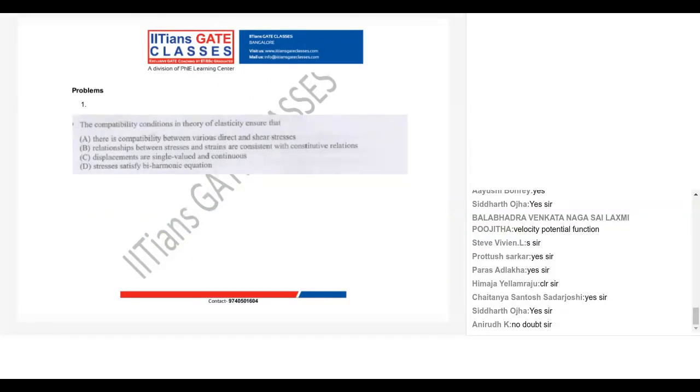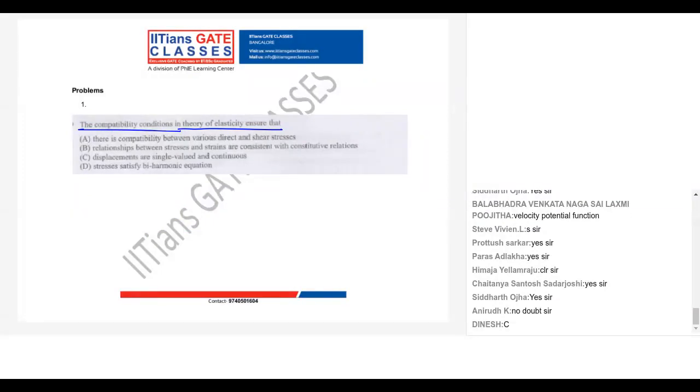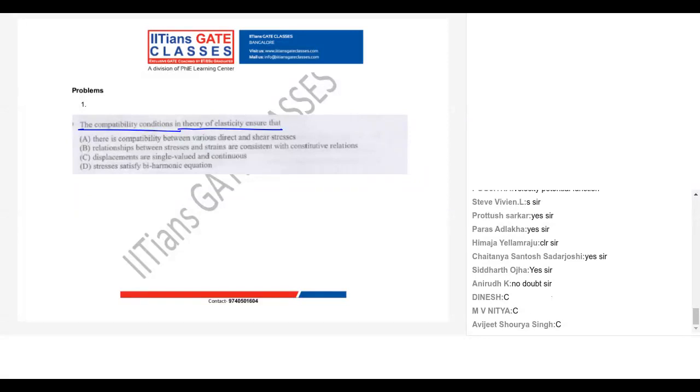So read the first question. The compatibility condition in theory of elasticity ensures that... What is the answer? Let's see these questions, everyone, and we do polling.